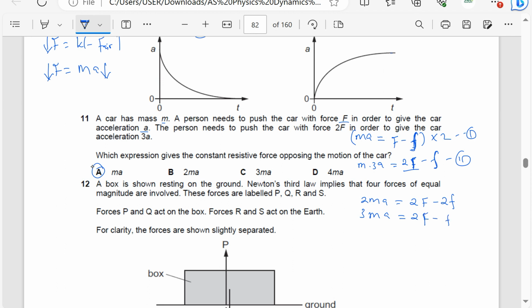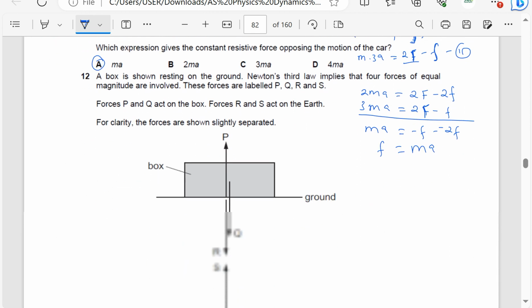So I'm subtracting second minus first. So when I subtract, I have ma equals, 2F has cancelled, minus f minus negative 2f. So it means f is equal to ma. Capital F cancels out, so the answer is going to be A.